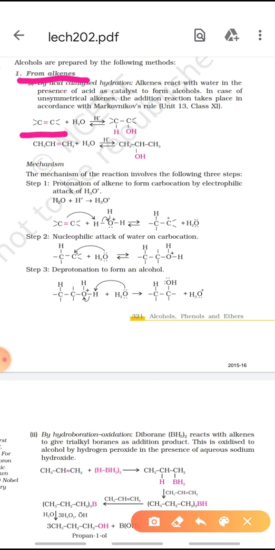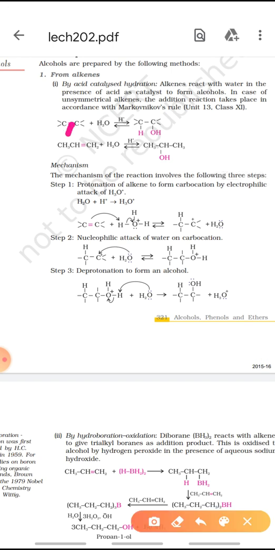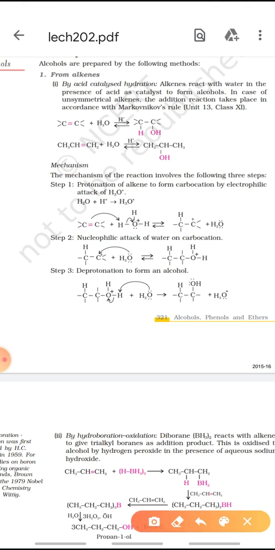That means an alkene reacts with water. Hydration means water, in presence of an acid, and results in the formation of an alcohol. This double bond will break and at one carbon hydrogen will attach, at the other carbon an OH group will attach. This is called acid catalyzed hydration of alkene. Now we have to study the mechanism of this acid catalyzed hydration of alkene.